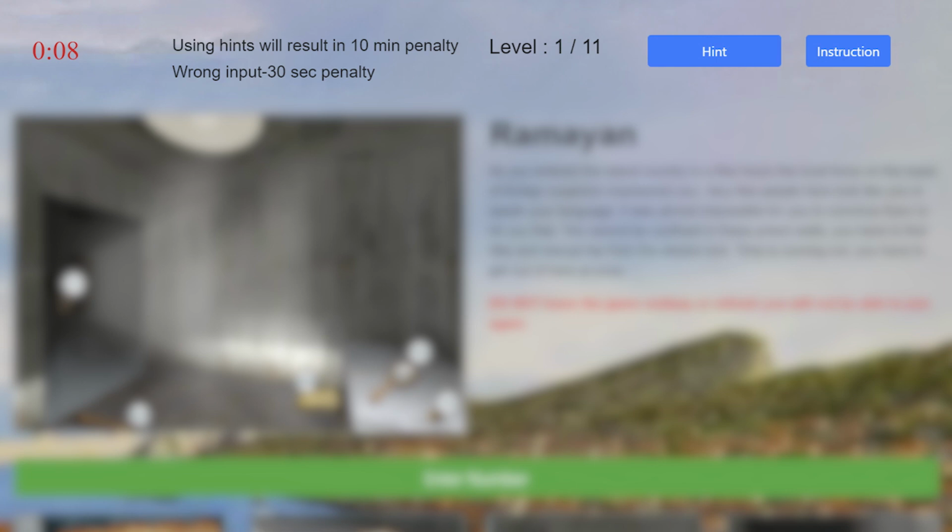Remember, time is crucial here. Every negative answer you put in will add 30 seconds to your score. In case if you are stuck on a clue and can't go ahead, you can tap on the hint tab on the right side of the screen. This will help you to find a solution to your clue. Remember, it adds a huge 10 minutes to your timer.